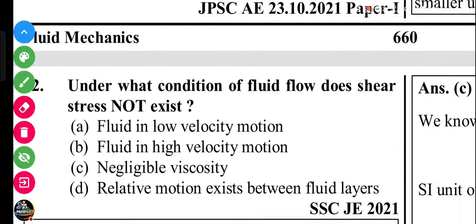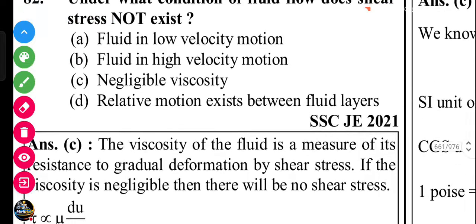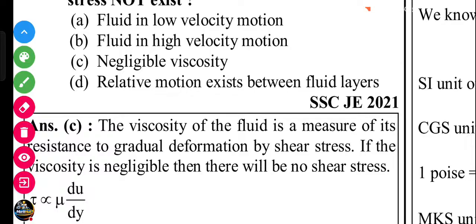Next question. Under what condition of fluid flow do shear stresses not exist? Fluid in low velocity motion, fluid in high velocity motion, negligible viscosity, relative motion exists between the fluid layers. Fluid in high velocity motion... Sorry, I am wrong.